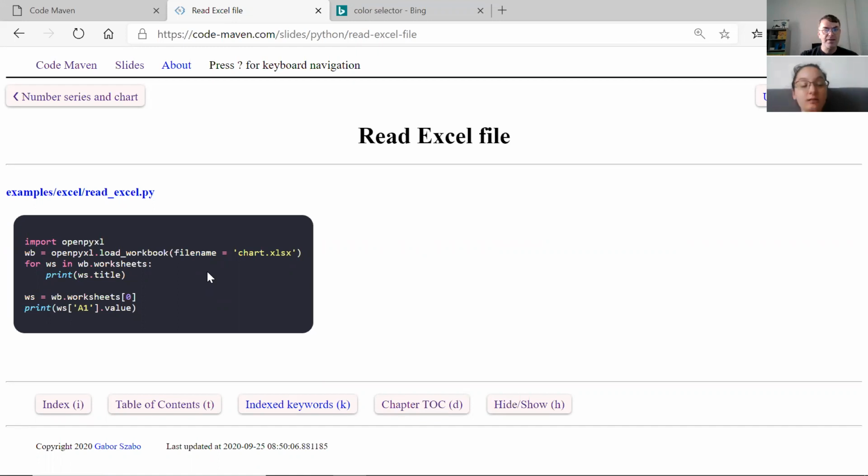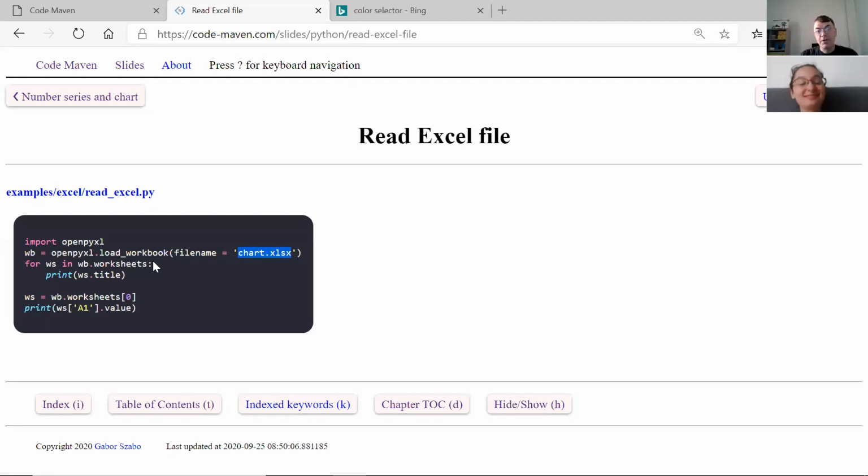And here I think I have a plain example of how to read an Excel file. So opening the module, I have the name of the file here, which is actually this chart that we just created, and we say load workbook. So now I didn't have to open it myself with open. I just called load workbook, and I think behind the scenes it opens the file and reads the data. So it does all the magic that we don't have to care about.